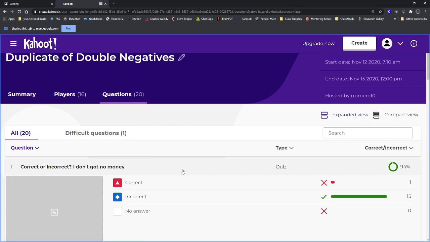Let's take a look at these questions. So the first couple were just, does this sentence have a double negative? Is it correct or not? So the first sentence was, "I don't got no money." This was incorrect because it has two negatives in there. It has the word don't and the word no.